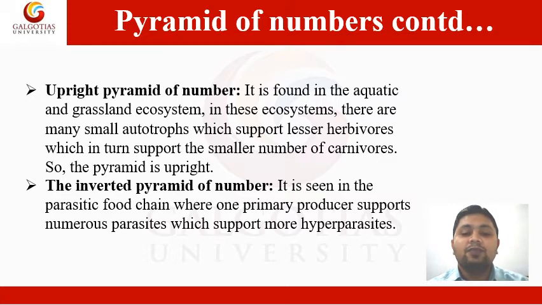Now the second type is the inverted pyramid of numbers. It is seen in the parasitic food chain, where one primary producer supports numerous parasites, which then support more hyperparasites. Therefore it is known as the inverted pyramid of numbers.